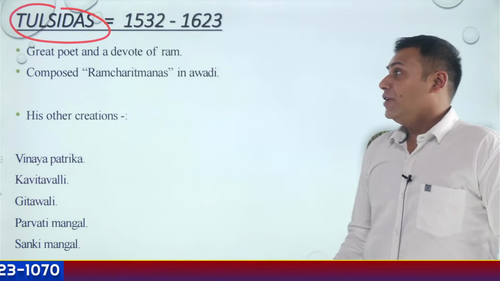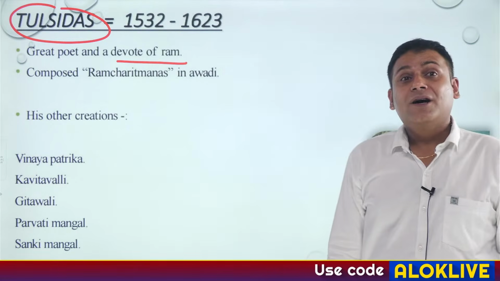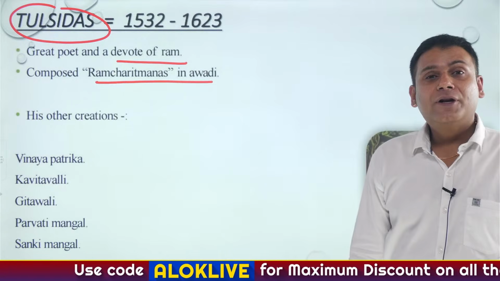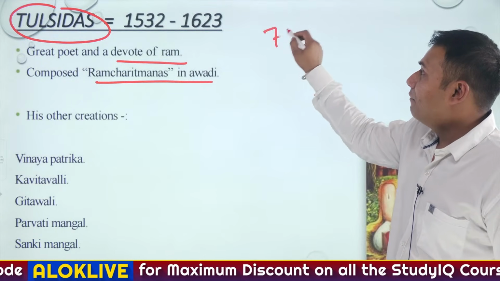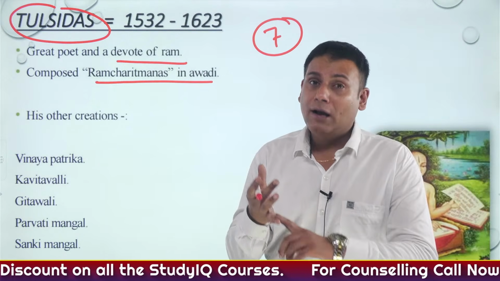Like Tulsi Das ji, he was a great poet and a devotee of Lord Ram. He had composed Ramcharitmanas in Awadhi language. Now, Ramcharitmanas is divided into 7 parts. Correct? Like the first part is referred as Balkand.